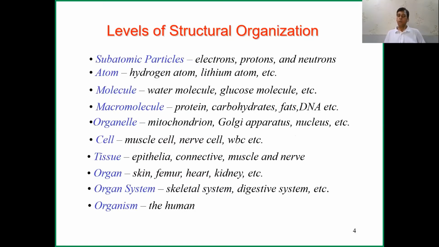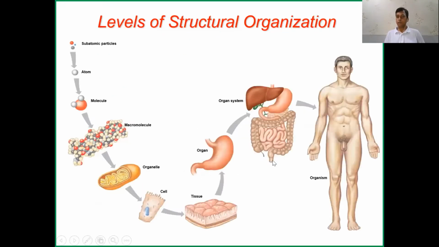Our body, the fundamental unit is the cell. If we want to know about ourselves, how our body is made up and how it is functioning, we know our body is made up of cells.